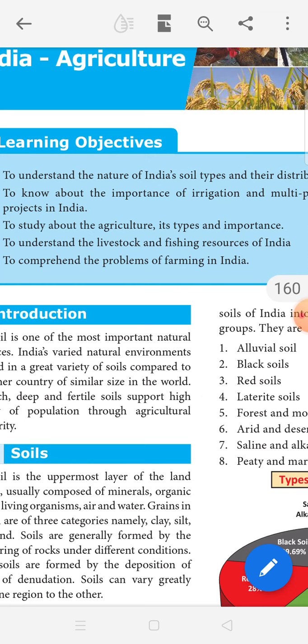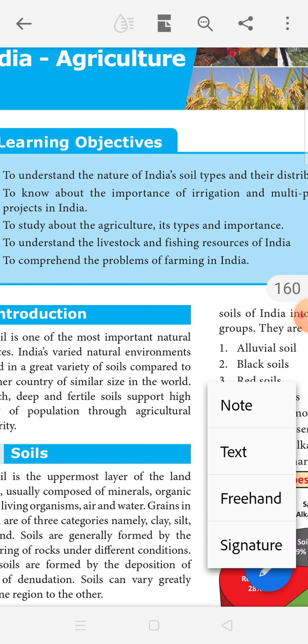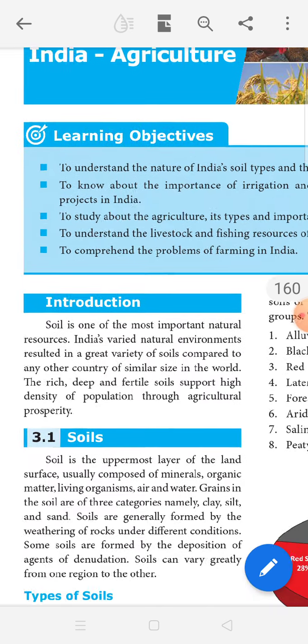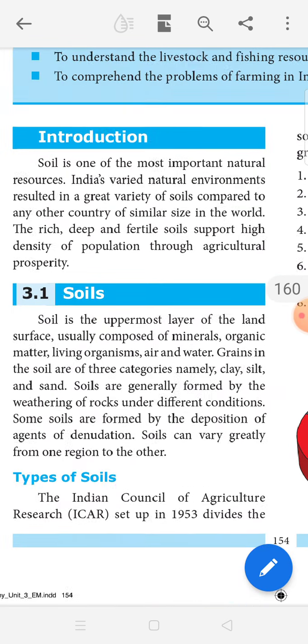Then, to comprehend the problems of farming in India. So, these are the learning objectives of this lesson. Now, we are going to see about the introduction.